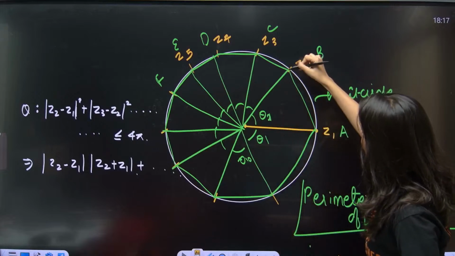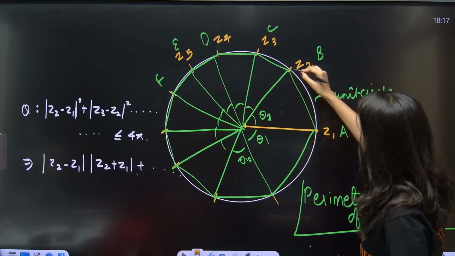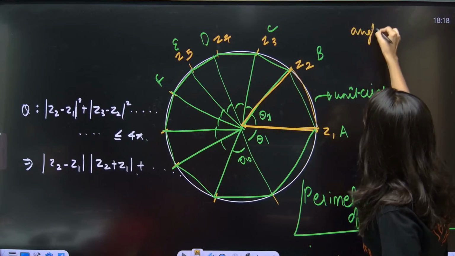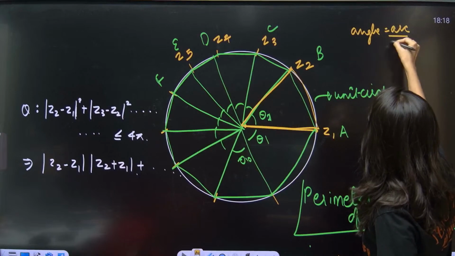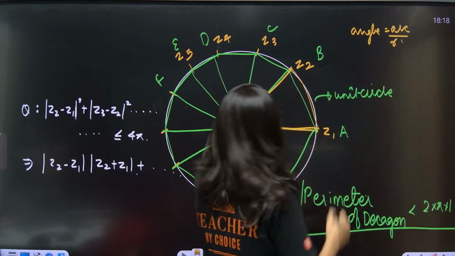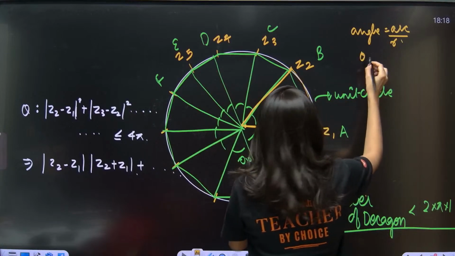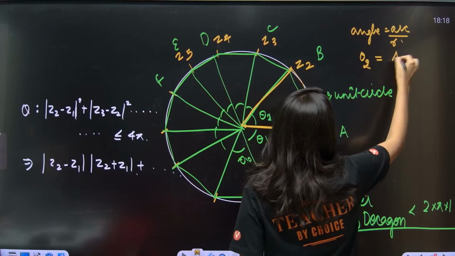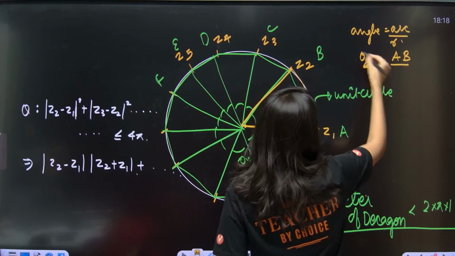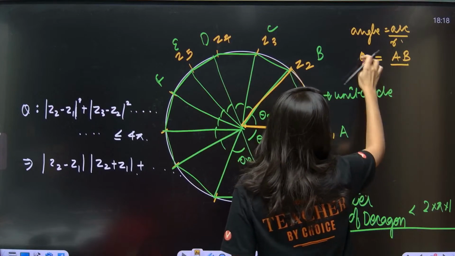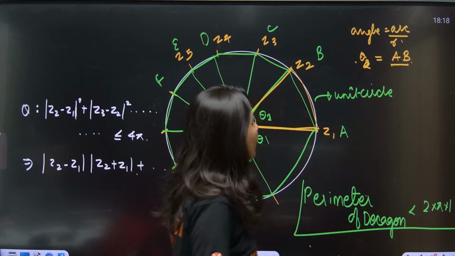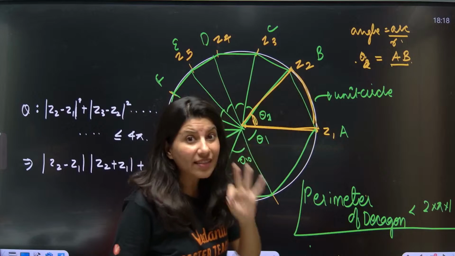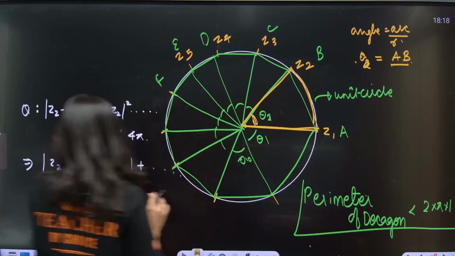Now, can you tell me one thing: in this particular triangle, if I talk about the angle, it is equal to arc upon radius. Correct or not? So, the angle over here is theta 1 or theta 2 maybe. The arc over here is AB, upon radius. Theta is equal to arc upon radius, and the radius is 1. So, the angle and arc are the same. See, this angle and this arc are of the same length.